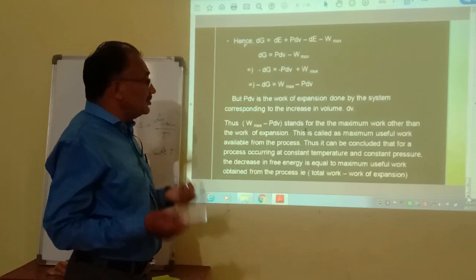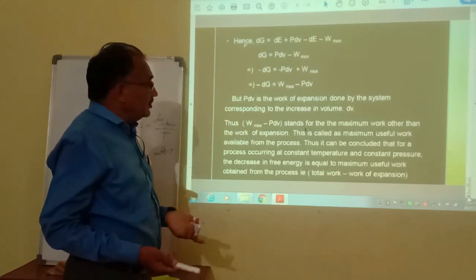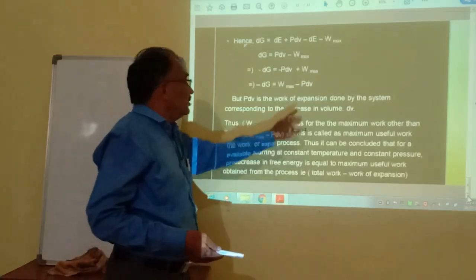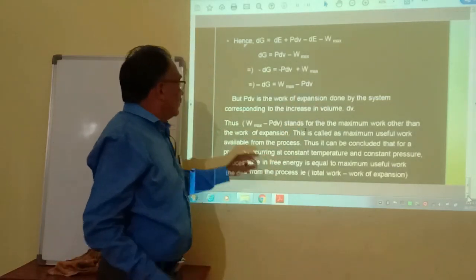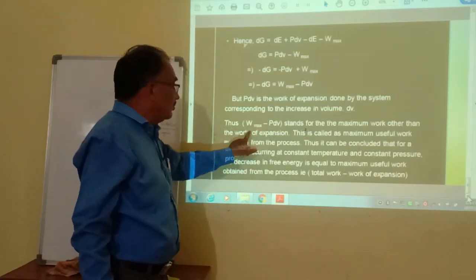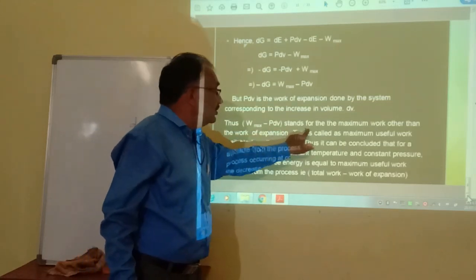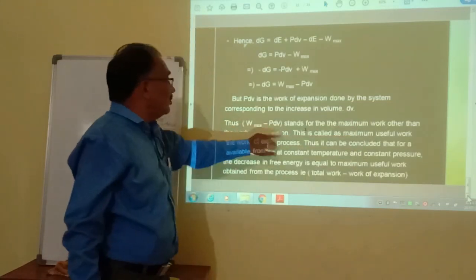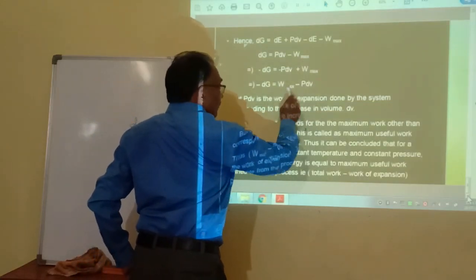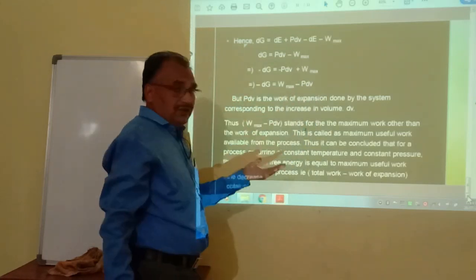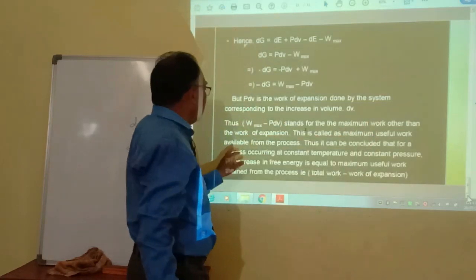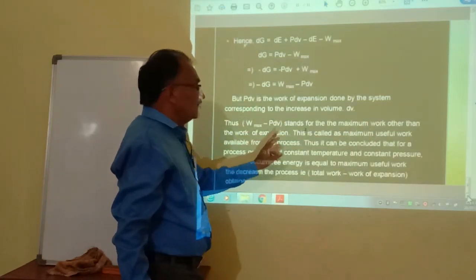By increasing the volume, whatever work is done is P dV. Therefore W max minus P dV stands for the maximum work other than the work of expansion. This is called the maximum useful work available from the process.